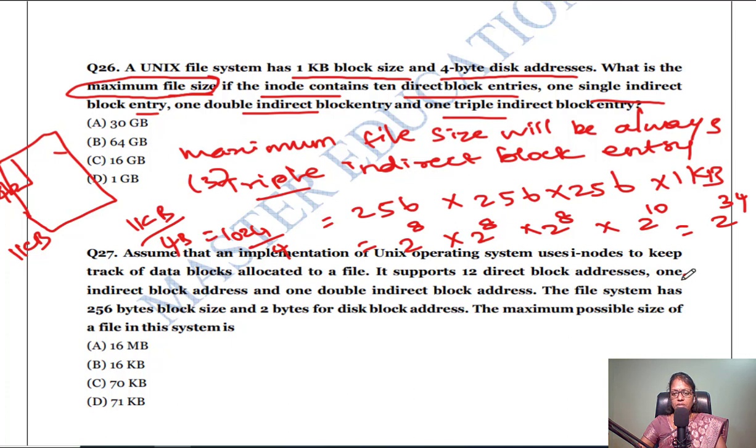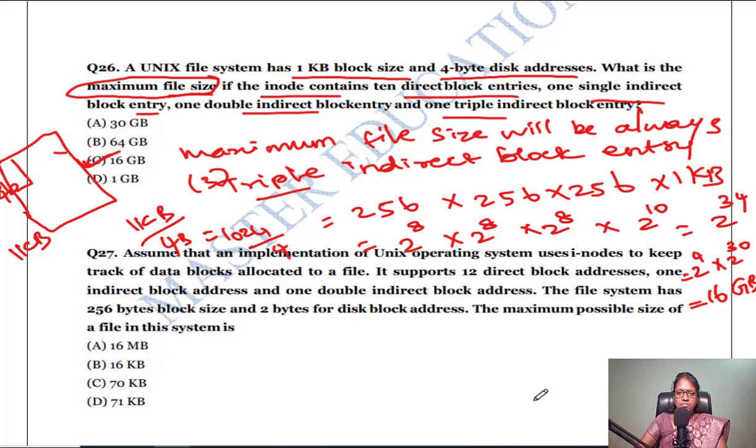So 2 power 34 you can write as 2 power 4 into 2 power 30. 2 power 10 is called kilobyte, 2 power 20 is megabyte, and 2 power 30 is gigabyte. So 2 power 4 is 16, and 16 GB is the answer for this question.